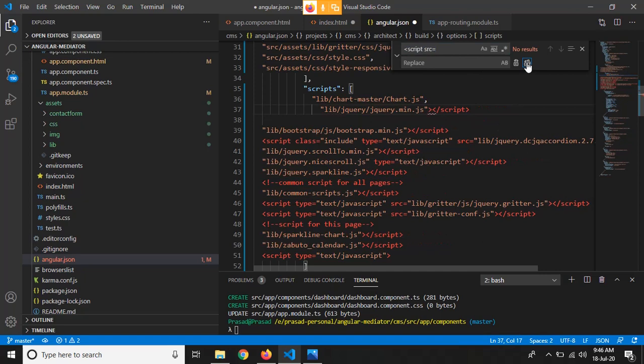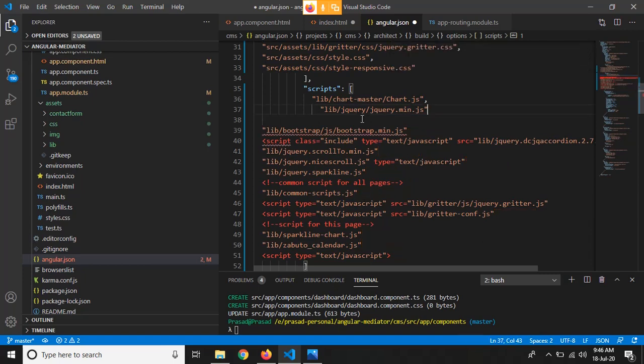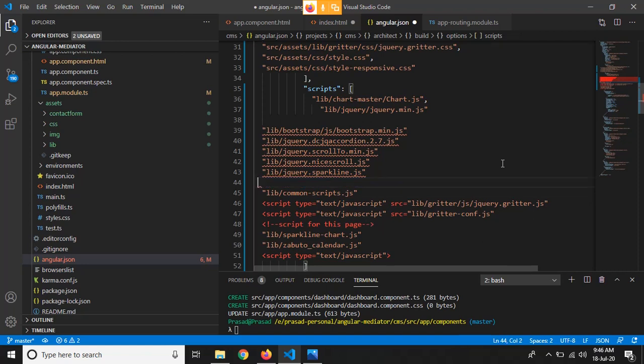just replace these things. We just need the paths for those JavaScript files.